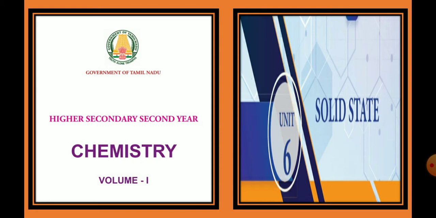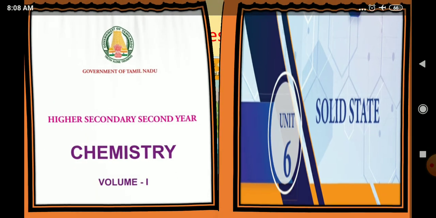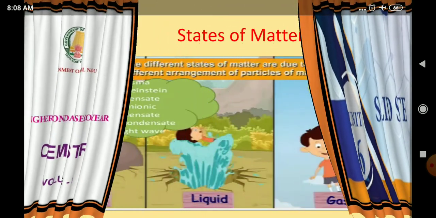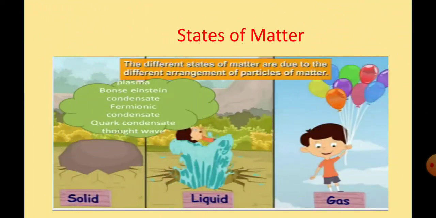Solid state. Okay, dear students, we know about matter. In the lower classes we have seen what is called as a matter, how it is defined, how it is classified, everything we have seen in your previous classes like 7th standard, 8th standard, 9th standard. Okay, so what are the states of matter? Can we recognize? We can say matter can exist in three different physical states. What are they? One is solid state, second one is liquid state, and the third one is gaseous state. So these are the three states of matter. What are they? Solid, liquid, and gas.